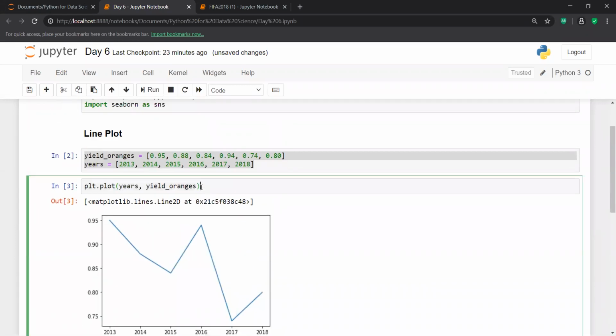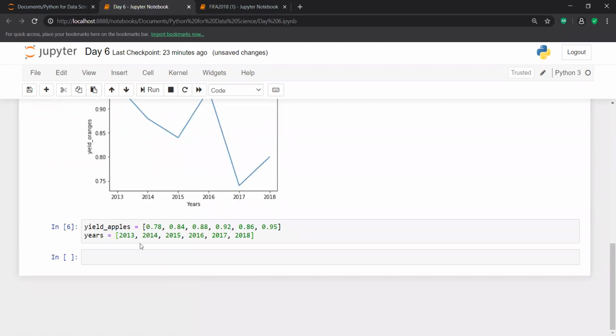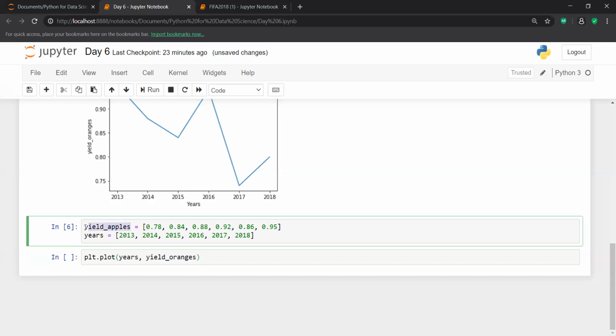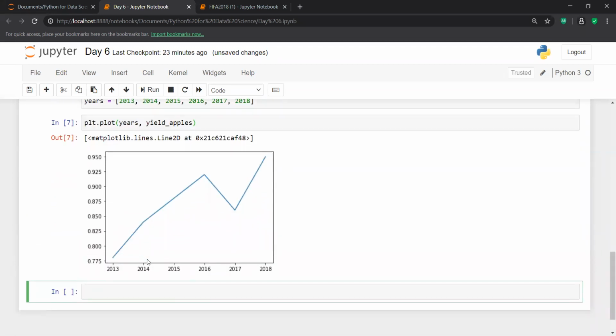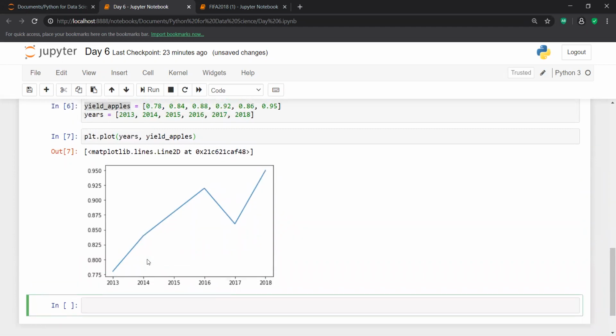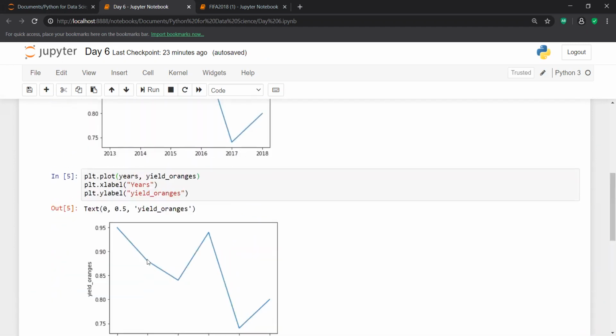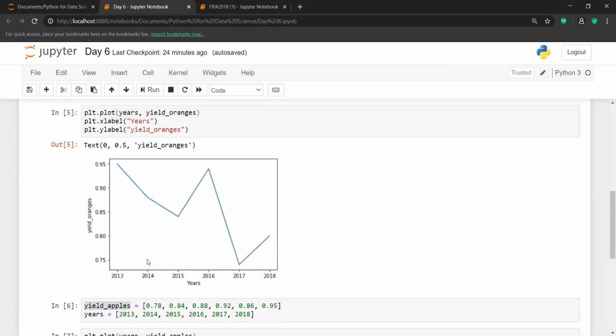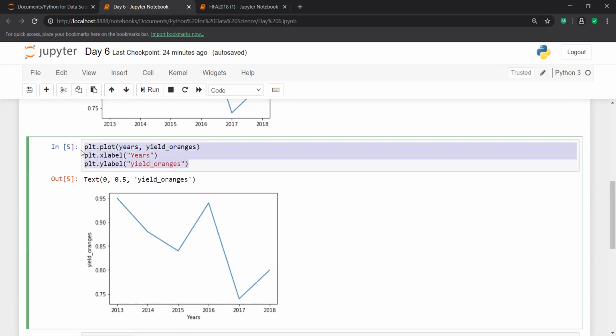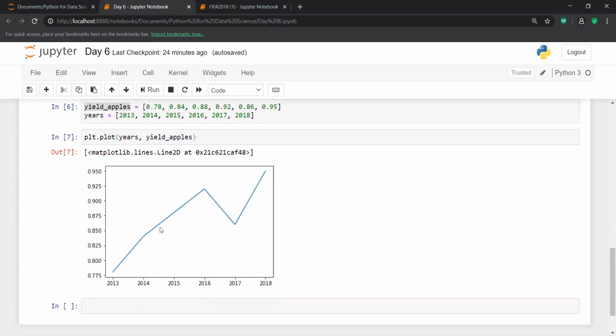Now if I try to plot this thing, years, and in place of yield of oranges, I try to draw yield of apples. Yes, I'm able to draw this thing again, and I can give a name also in a similar way.